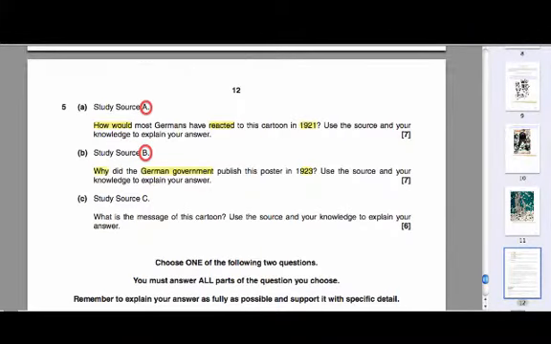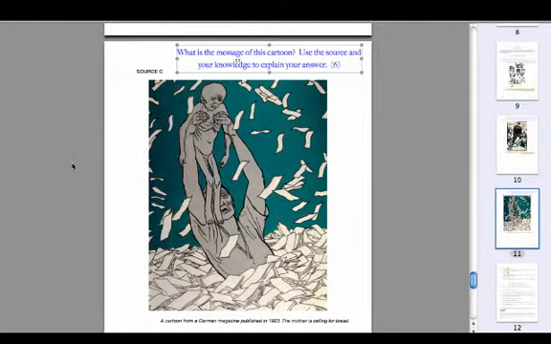So now we come to the final source question on the Germany half of the paper, and question C is asking us to study source C. So we know that's where our focus is, it's on source C. And what it's asking us to do is to look at the source and try and work out what the message of this cartoon is. So it's what is the message of this cartoon. So let's go and have a little look at the cartoon. Okay, so here's the source and the question.